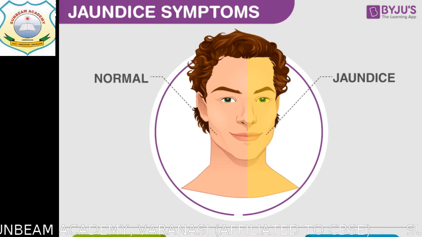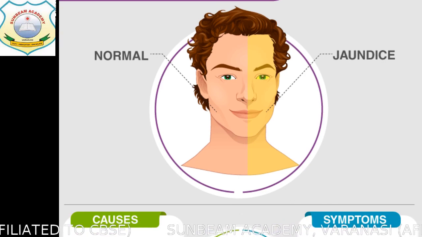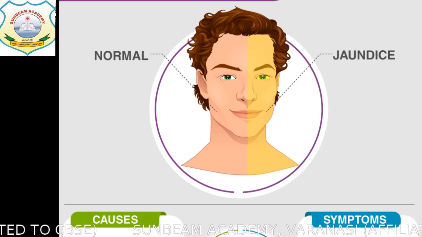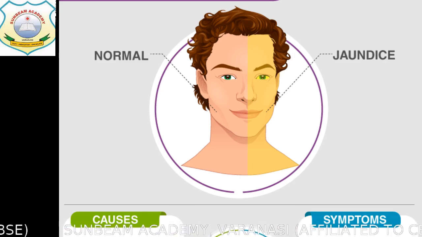The very clear cut symptoms are there and you will be able to identify this easily. What are you able to see here? You are able to see a normal person's face, whose half part has been shown as suffering from jaundice and half part is shown as the normal face.